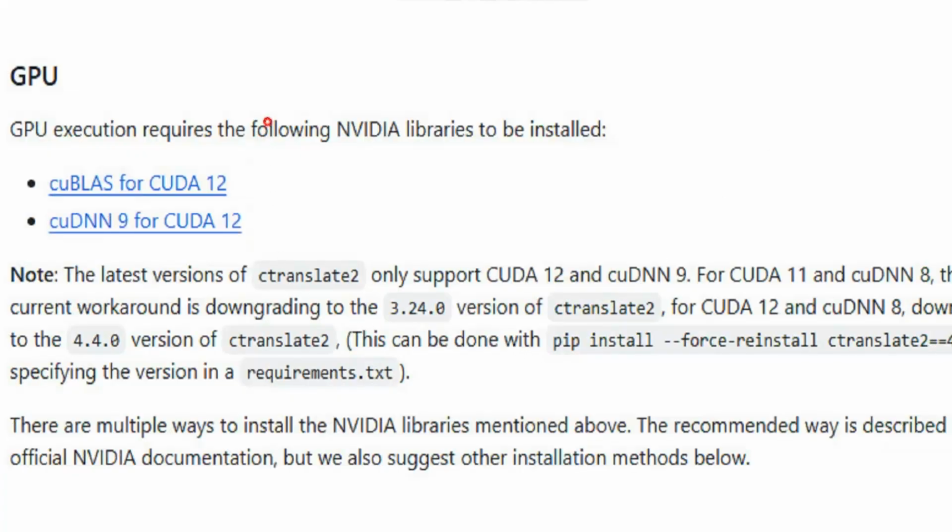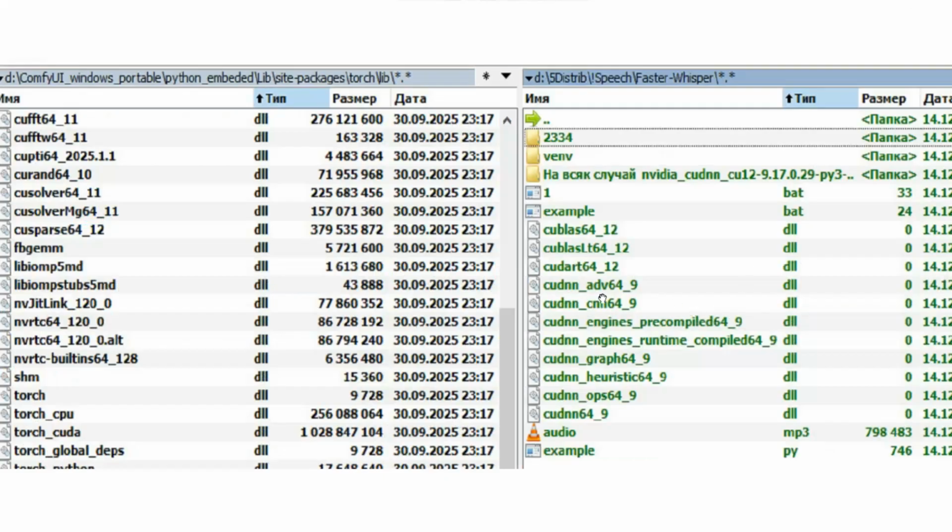You probably can download them either via these links or, like me, take the CUDA portable build for old video cards. And only after I copied these DLL libraries from the CUDA build that I had already tested working, my test script finally worked.